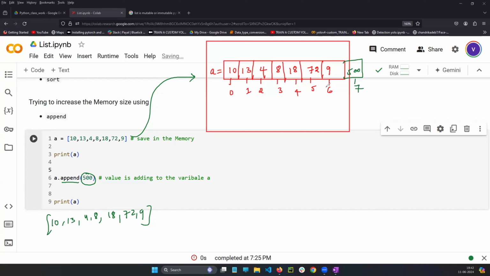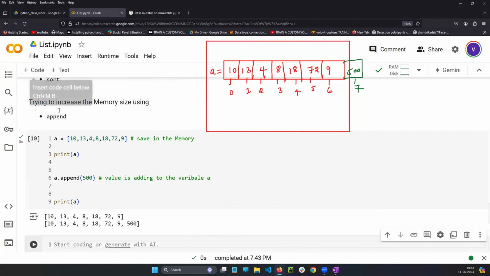In the fourth line, you are printing a again. Now if you print, what happens? You get 500 as well, because in the third line you added it. So in the fourth line, if you print, 500 will be there in the memory.